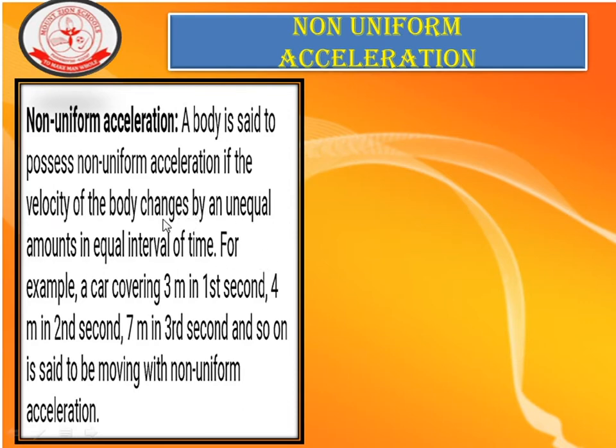A body is said to possess non-uniform acceleration if the velocity of the body changes by an unequal amount in equal intervals of time. For example, a car covering 3 meter in the first second, 4 meter in the second second, and 7 meter in the third second, and so on, is said to be moving with non-uniform acceleration.